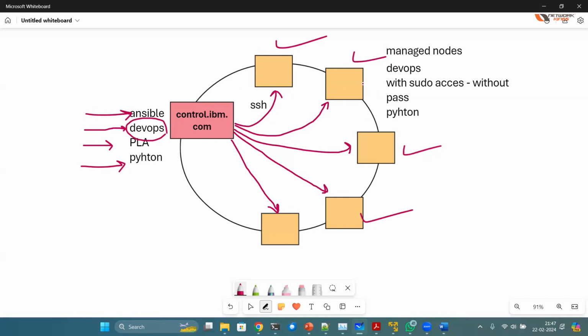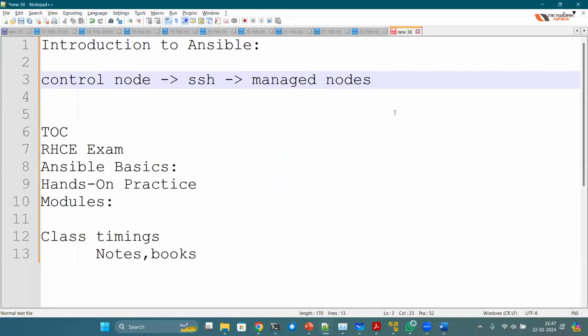This user should be present on all the machines, and on the managed nodes especially, the DevOps user should be able to become root with sudo without password. If you know Linux sudo, you know how to do it. It's very easy. So this is the initial configuration and you are ready. I'll not get into the minute details of setup and installation right now. I just want to demonstrate the benefits of Ansible and how you can use it.